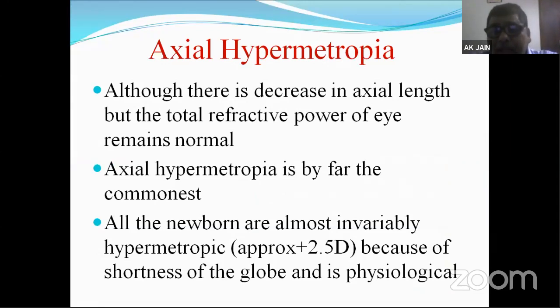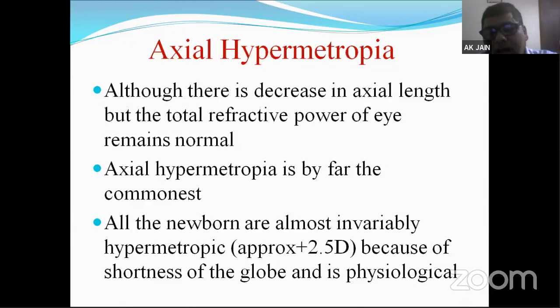Axial hypermetropia. Many students feel that the refractive power of the eyeball is reduced. No, the refractive power of the eyeball remains normal, but the axial length of the eyeball is reduced. So there is a decrease in the axial length, but the total refractive power of the eye remains normal. That's how the rays coming from infinity focus behind the retina. Axial hypermetropia is by far the most common refractive error seen throughout the world.